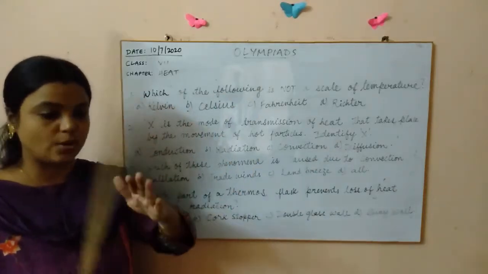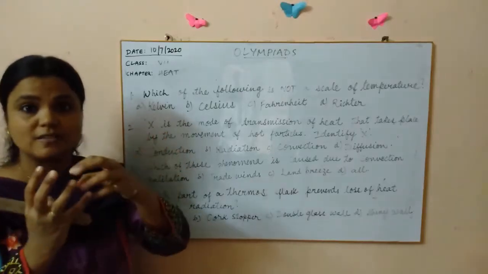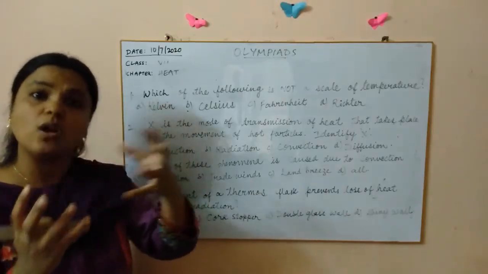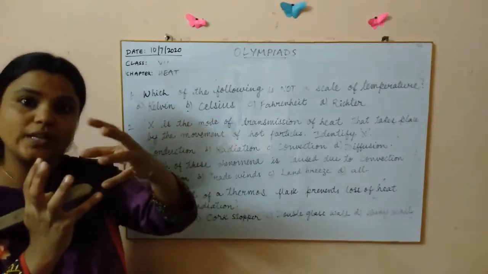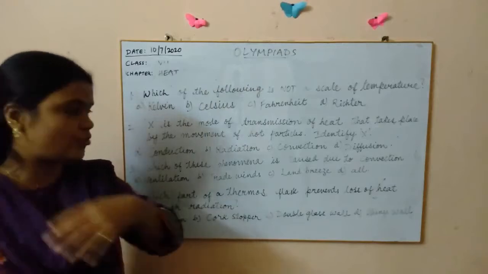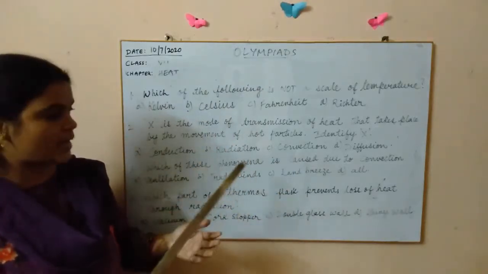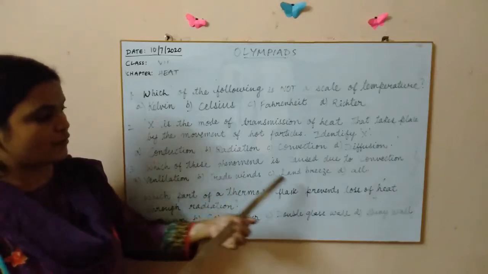Along the equator, actually what happens near the equator, the sun's rays are direct, and so what happens? It is more hot near the equator. So the hot winds move towards the poles. Those are nothing but trade winds, right? So they also happen because of the movement of air particles, right? This is also a phenomenon.